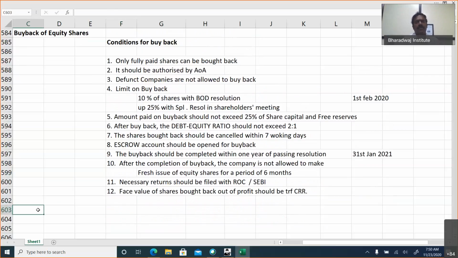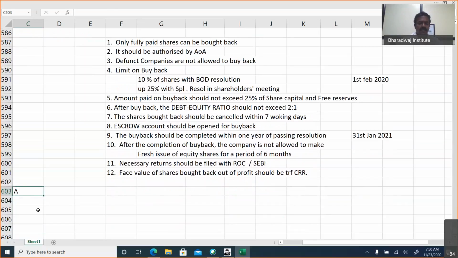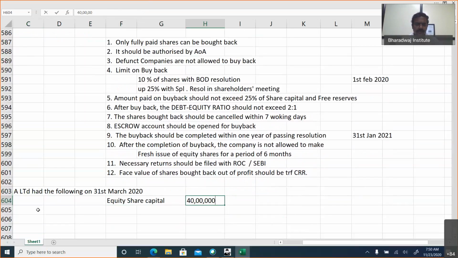But in the examination, they can ask you questions about how many shares can be bought back. Let me give a problem. A Limited had the following on 31st March 2020. Equity share capital 40 lakhs, general reserve 30 lakhs, profit and loss account 10 lakhs, securities premium 20 lakhs.